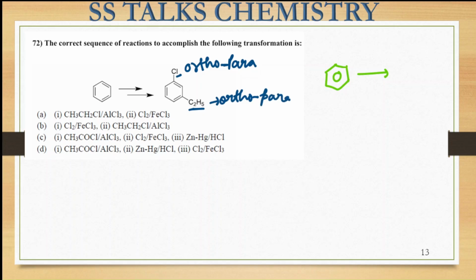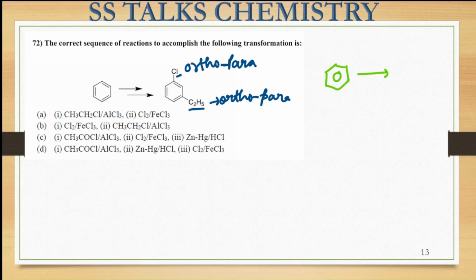That means if we first do the chlorination of the benzene ring and then treat it with the alkyl substituent, it will come at the ortho or the para position. Or if we first do the alkylation, that is Friedel-Crafts alkylation, and then do the halogenation of it, that is chlorination, that group will also come at the ortho or the para position. But we want it to come at the meta position.